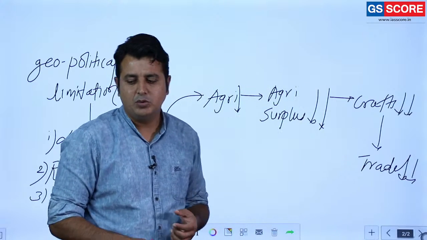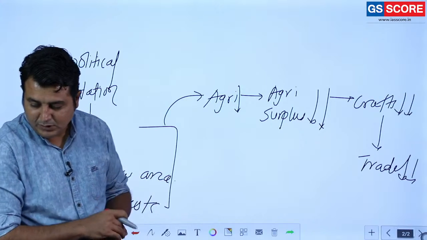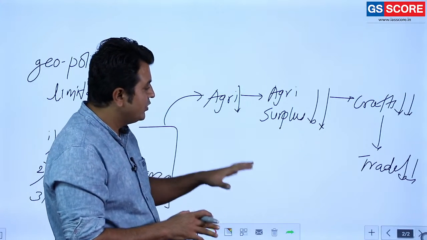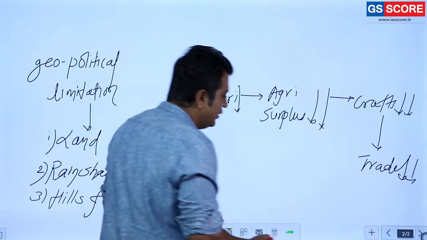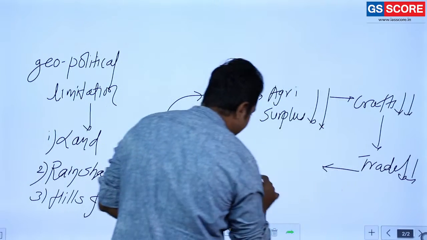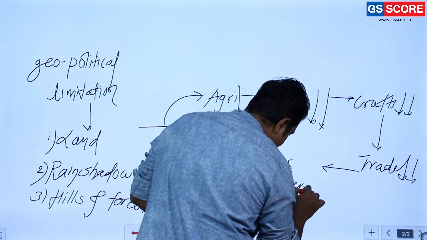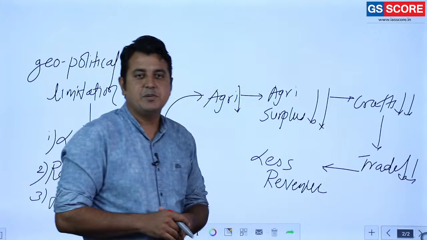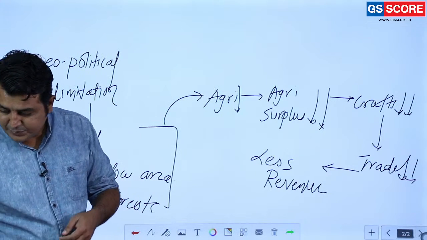So it is the case: no surplus, no craft, no trade, or less trade. So it symbolizes less revenue. Am I right or wrong? Less revenue is there.